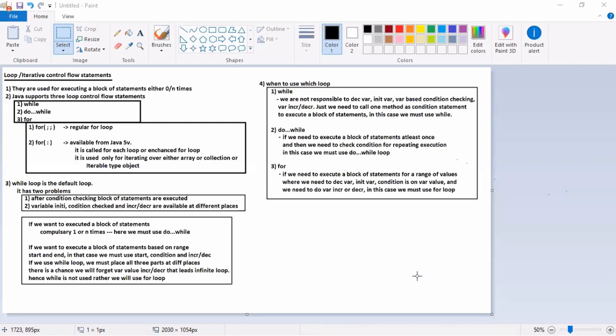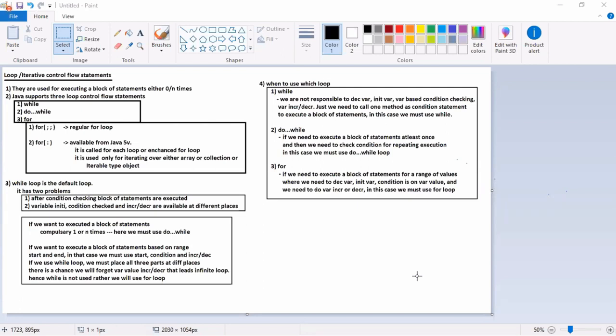Are you catching my point? The database will say, records are over, get out. The database will return false. I should keep asking the database, you have one more record? Yes, returns true. Execute the block. Then the loop iterates. Again I'm asking, database, is a record there? Yes, loop iterates. Database, is a record there? No, thank you, coming out. You are depending on background logic to take the decision of true or false. In that case, you have to take the while loop.